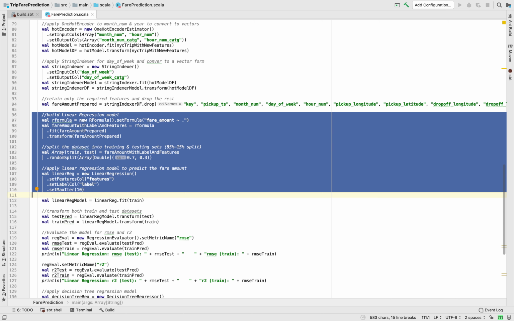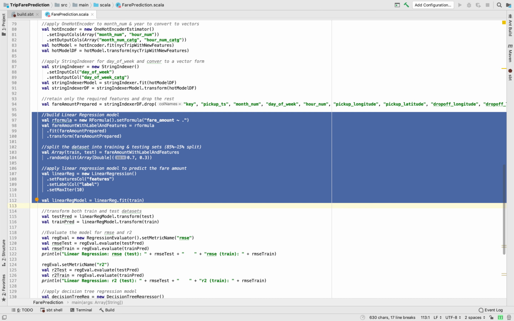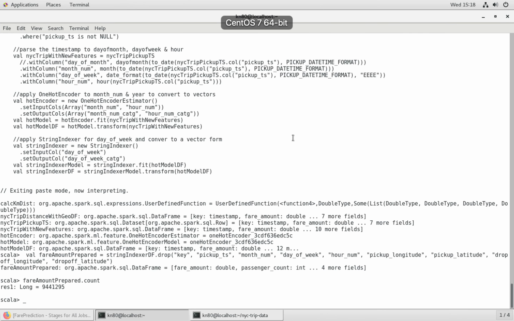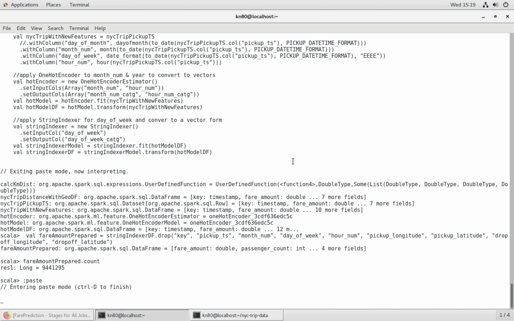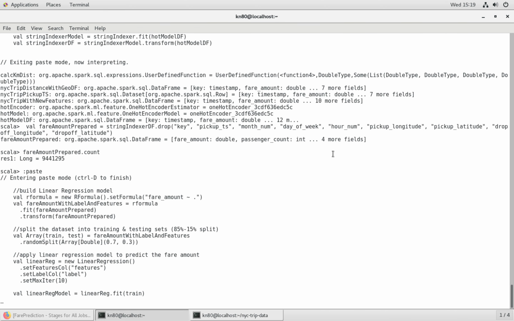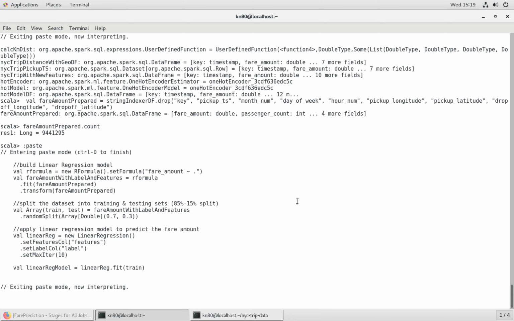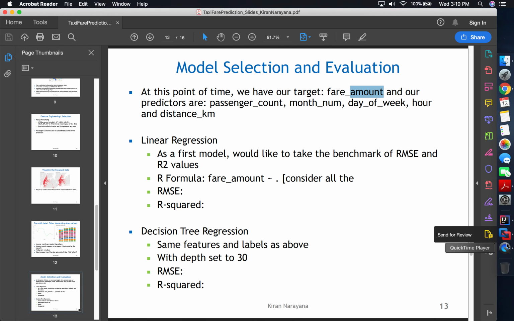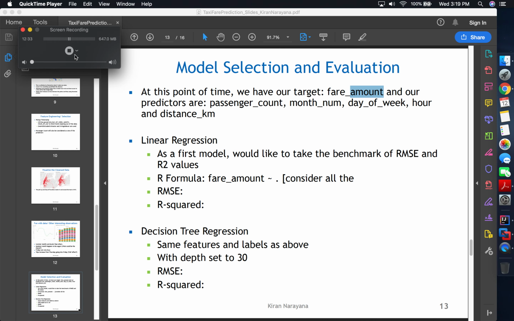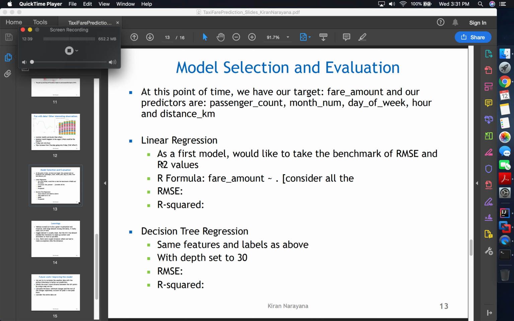This is the snippet of code which would apply the linear regression. This takes some time, so I would pause the presentation.